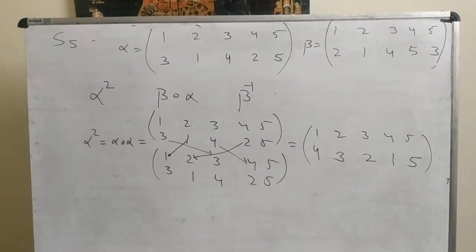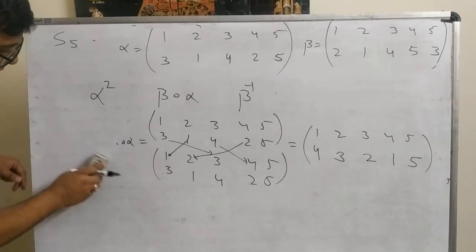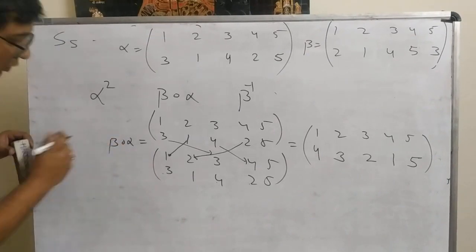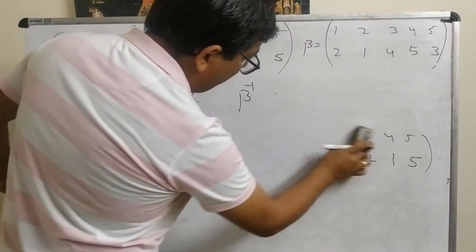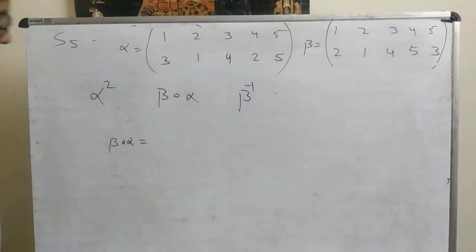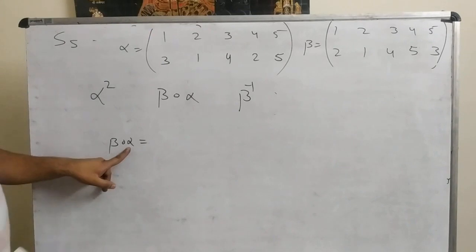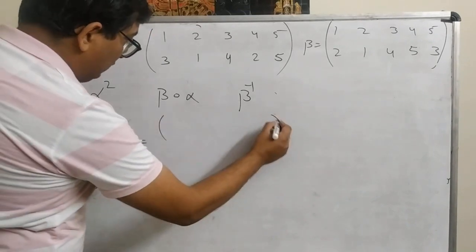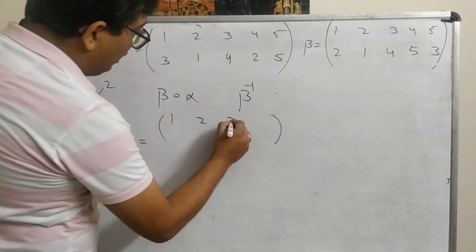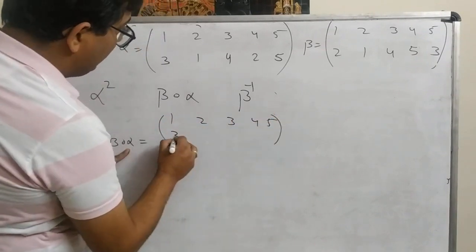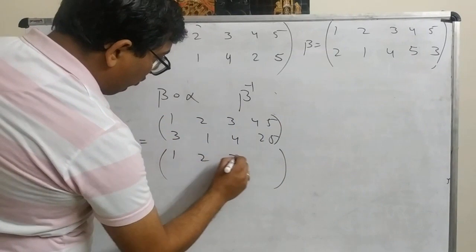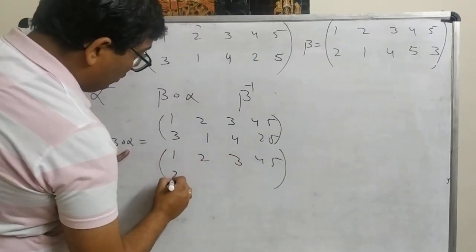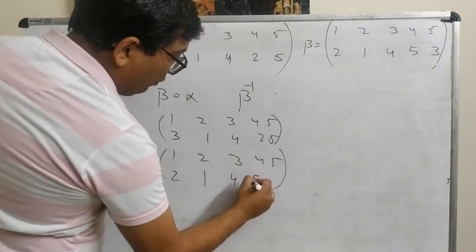Now the next question is, what is the value of beta of alpha? So now we want to find beta of alpha. So what we will do? First we write the elements of alpha. Alpha is 1, 2, 3, 4, 5, 3, 1, 4, 2, 5. Those are the elements of beta: 1, 2, 3, 4, 5, 2, 1, 4, 5, 3.